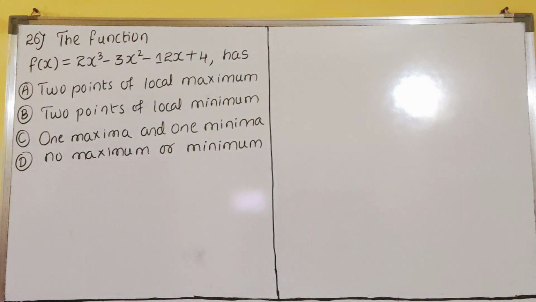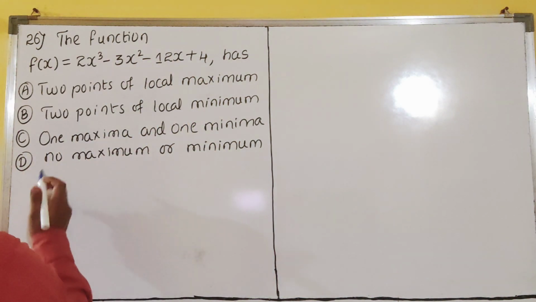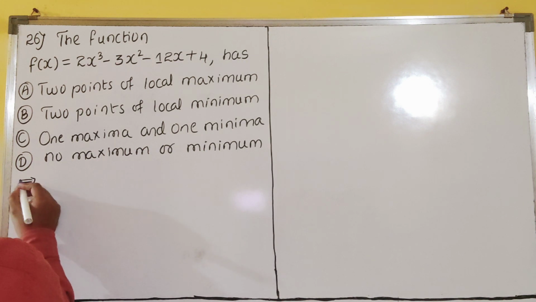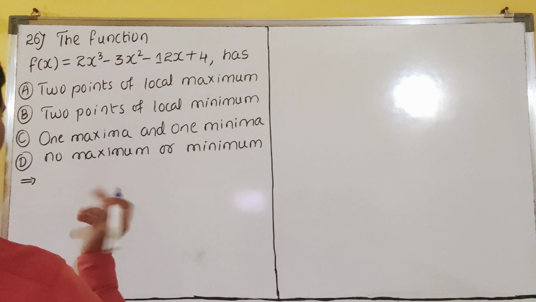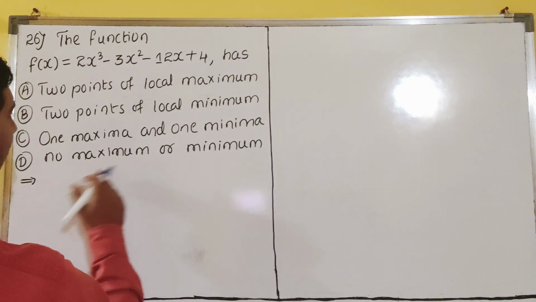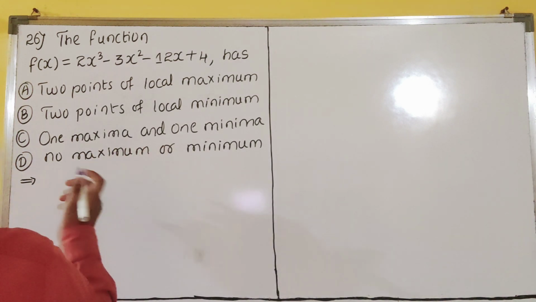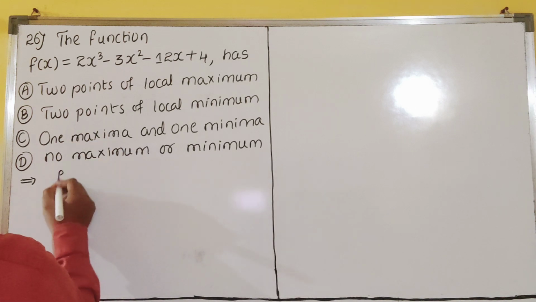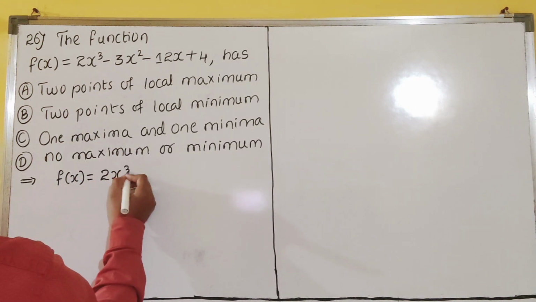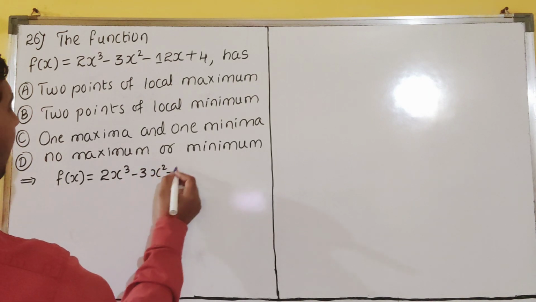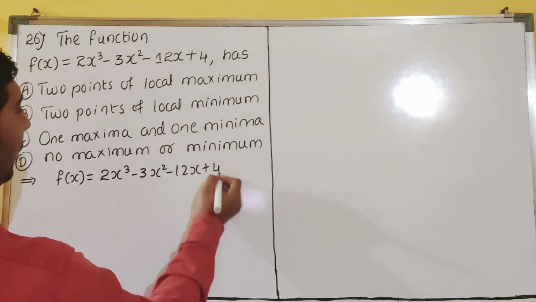So this is how to see one maximum and one minimum also is given option. Let us see how many points will give. So of course they are saying 2 points only it may come. No maximum, no minimum also may come, we don't know. Let us see the problem. First you write the given function. f of x is what? 2x cube minus 3x square minus 12x plus 4.